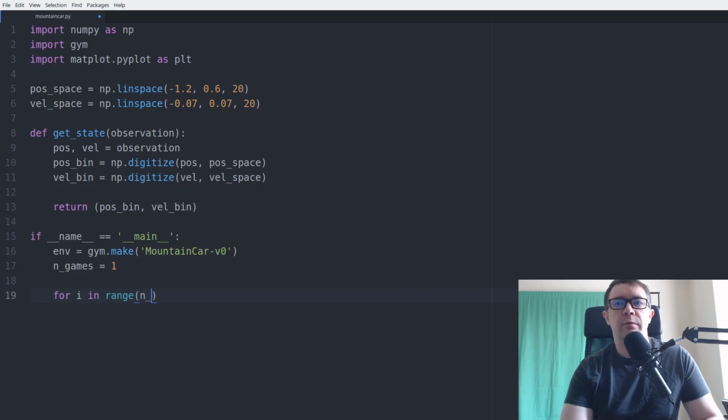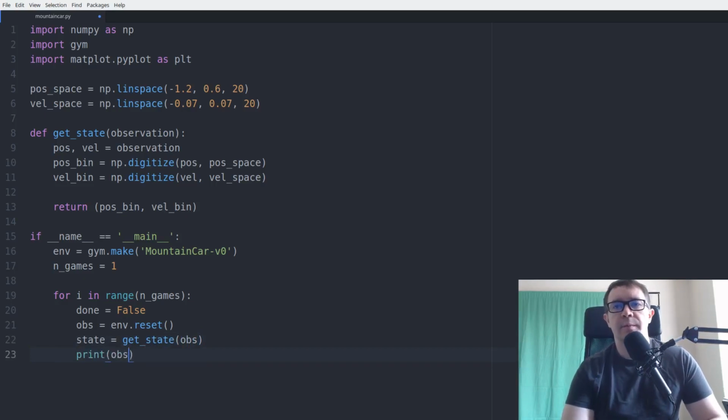We'll iterate over those games and set our done flag to false for each episode. Let's get our initial state: that's env.reset, and let's say state equals get state for observation. Let's print out the observation and the state so that we can see how that works at the beginning. And then we will play an episode.